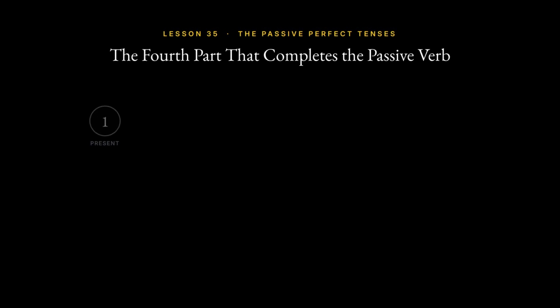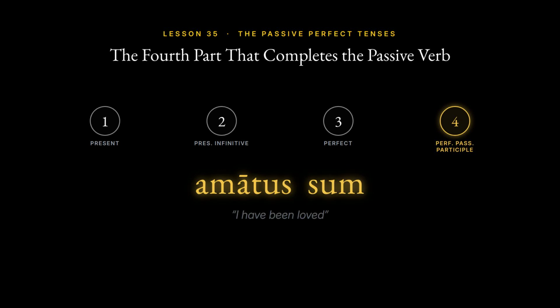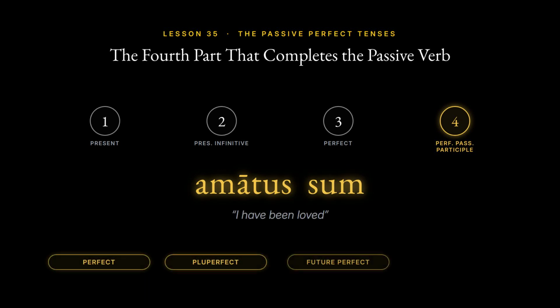Every Latin verb has 4 principal parts, and so far you have used only 3. The fourth part opens a whole new half of the verb, the passive perfect tenses and 2 fresh infinitives. Listen to one form. Amātus sum. That means I have been loved. By the end of this lesson, you will build it, decline it, and fold it into an infinitive.